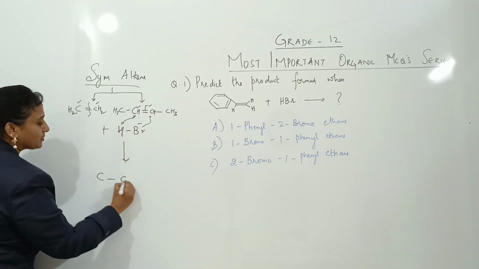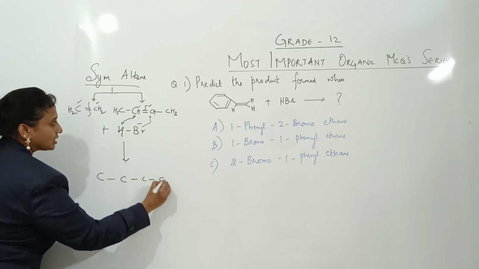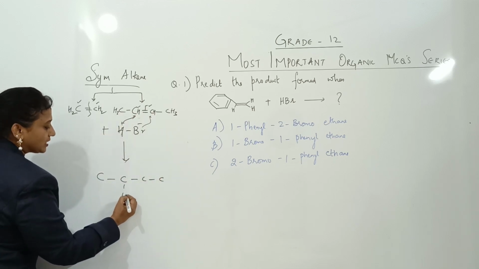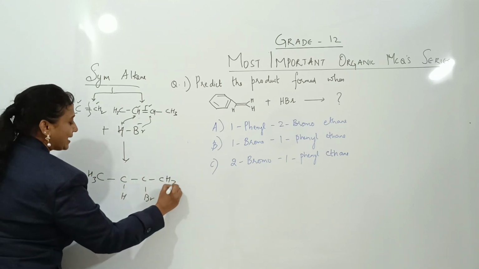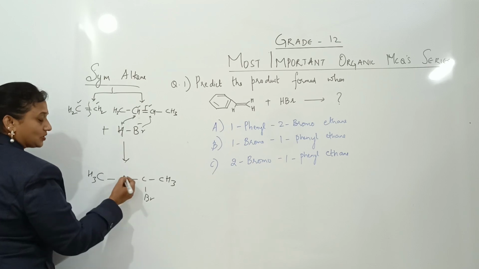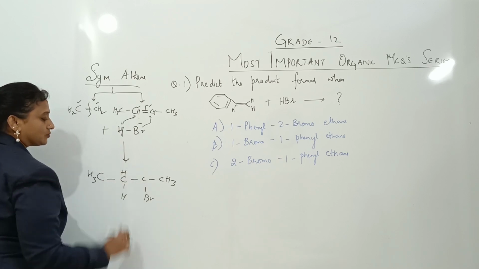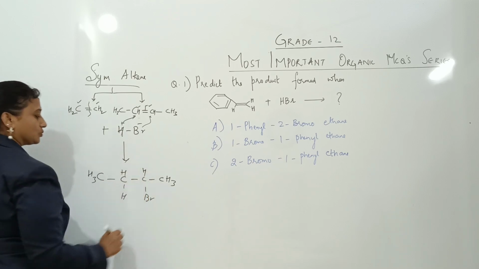I'm taking the top one. See here, this bond broke. This carbon, 4 carbons. One hydrogen adds here, one bromine adds here. The remaining hydrogens you can add. So 1, 2, 3. So this is already there. 1, 2, 3. And this is the fourth one. Correct?